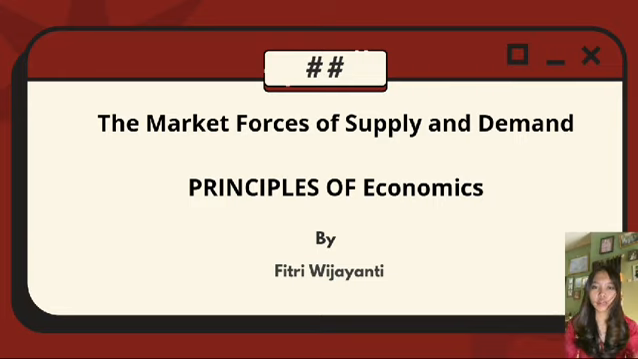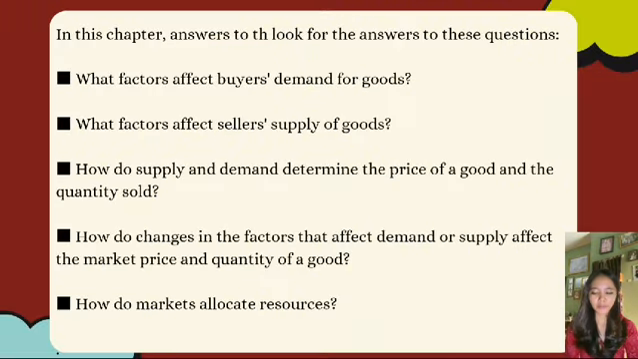Today I want to talk to you about the market forces of supply and demand, a principle of economics. What factors affect buyers' demand for goods? What factors affect sellers' supply of goods? How do supply and demand determine the price of a good and the quantity sold? How do changes in the factors that affect demand or supply affect the market price and quantity of a good? How does the market allocate resources?